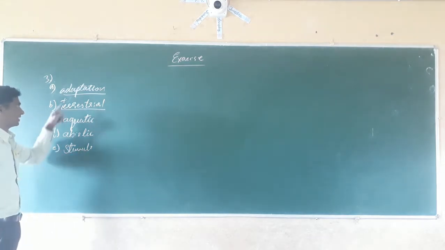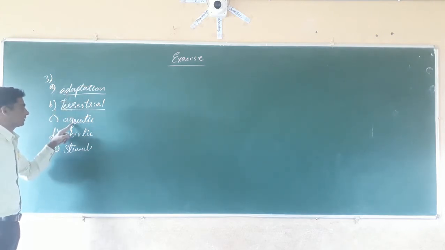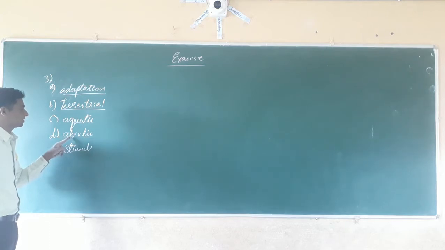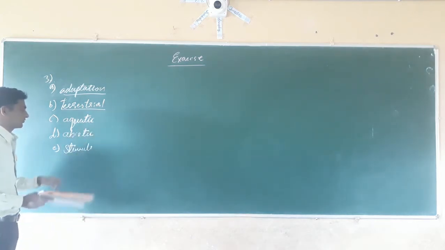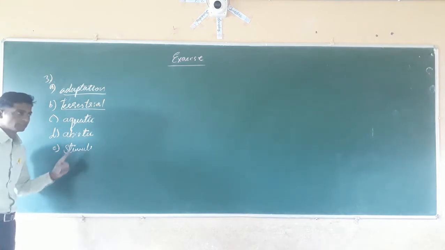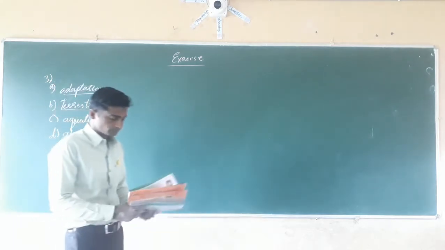Stimuli. First answer: adaptation. Second one is terrestrial. The third one is aquatic. Fourth one is abiotic. The fifth one is stimuli. Isn't it? These are the correct options of the fill in the blanks.